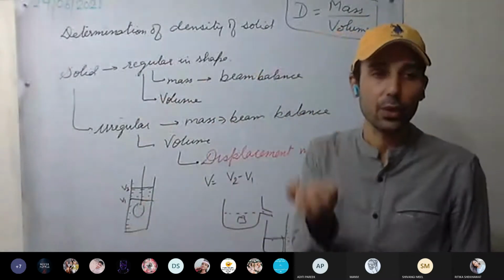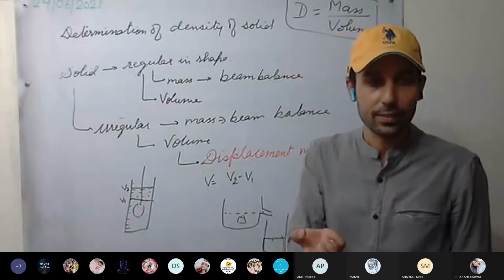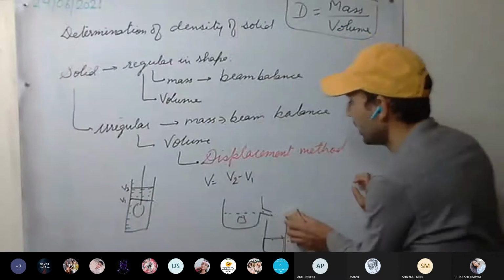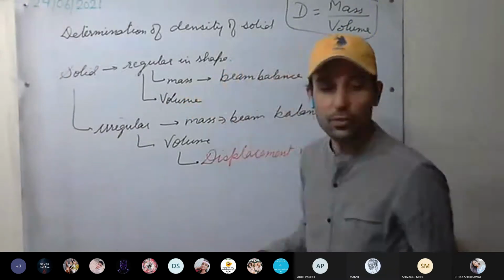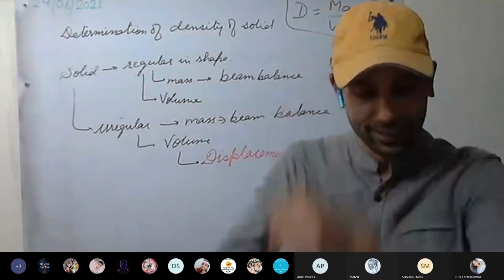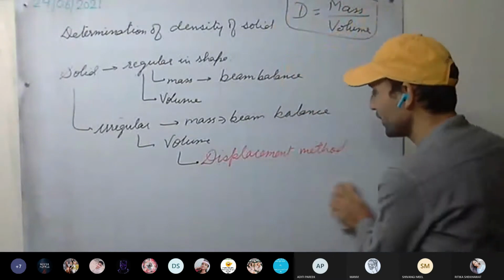But if the solid is lighter than water, it won't get immersed completely. So how can we proceed? Using a sinker. We will use some sinker. A sinker is something that will hug the solid and make it sink. Yes or no? That is what we are doing.